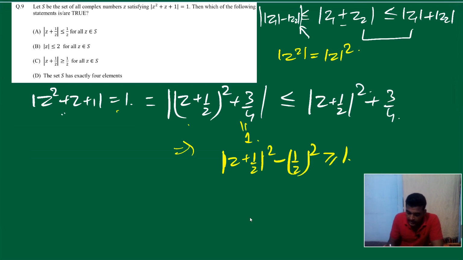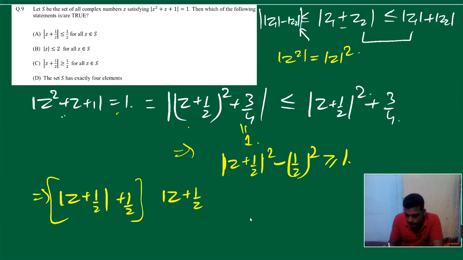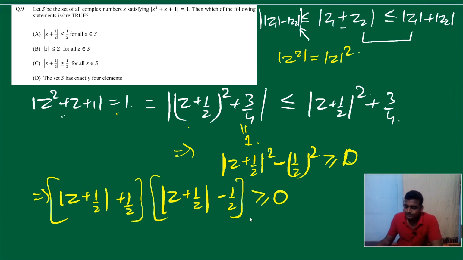So from here we can conclude that (|z| + 1/2 + 1/2) into (|z| + 1/2 - 1/2) is greater than or equal to 0. No problem. Now everyone please agree, mod is always positive, right?